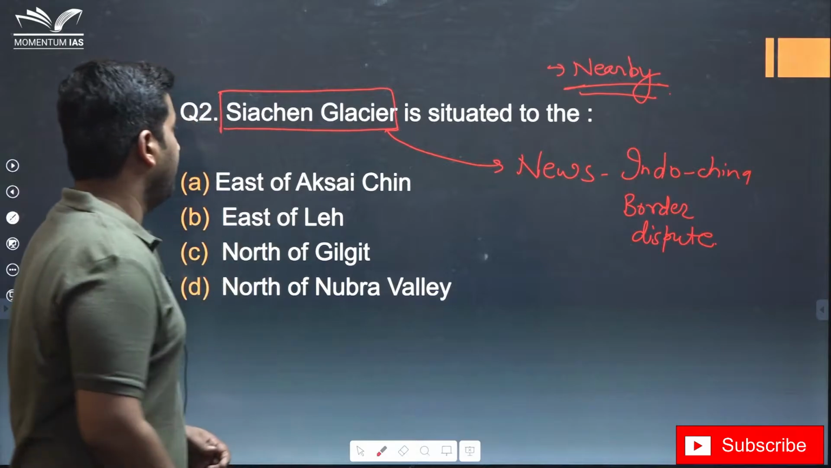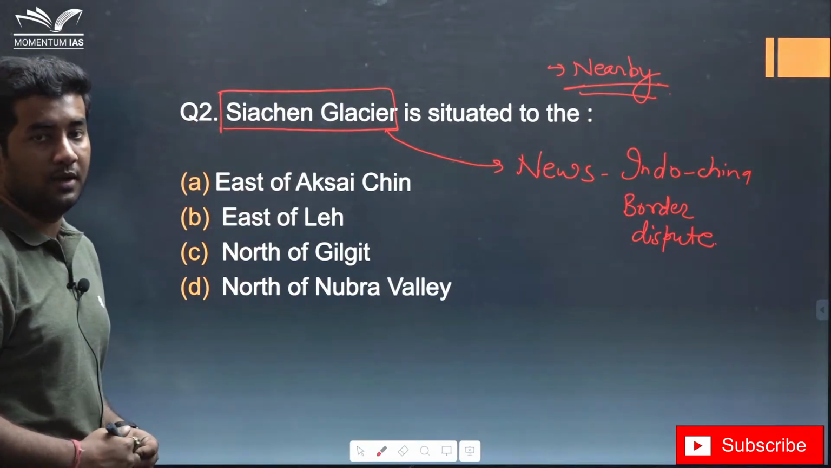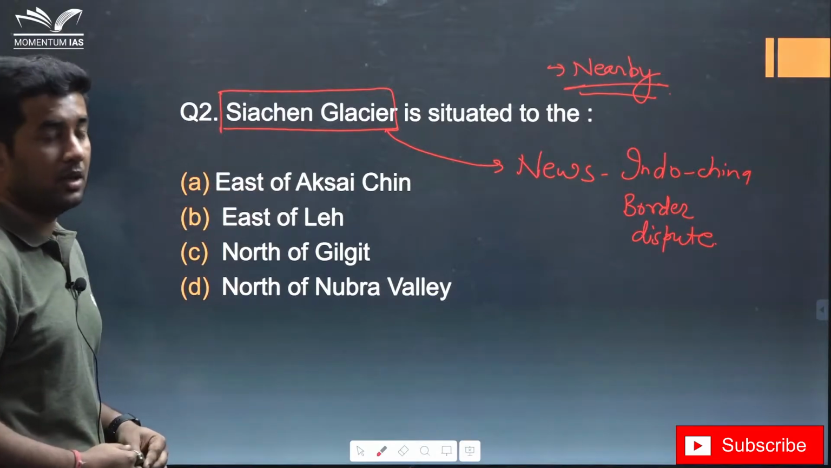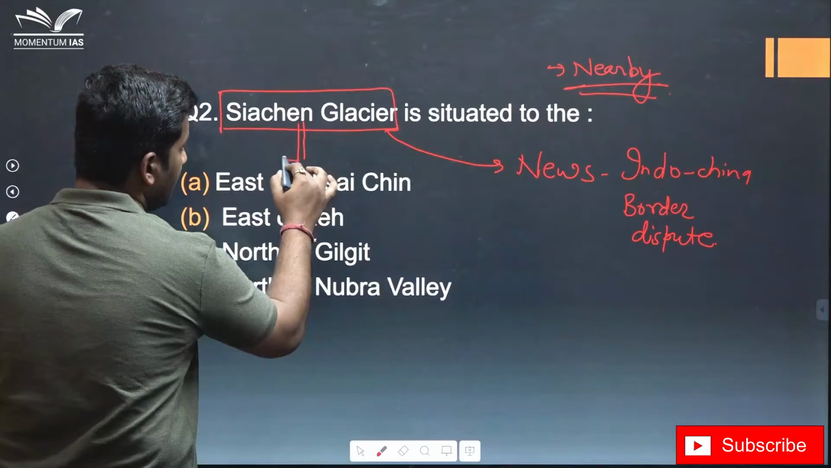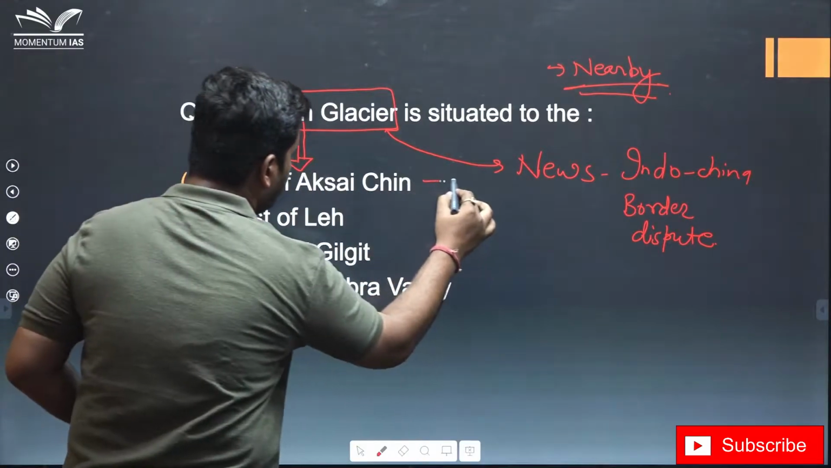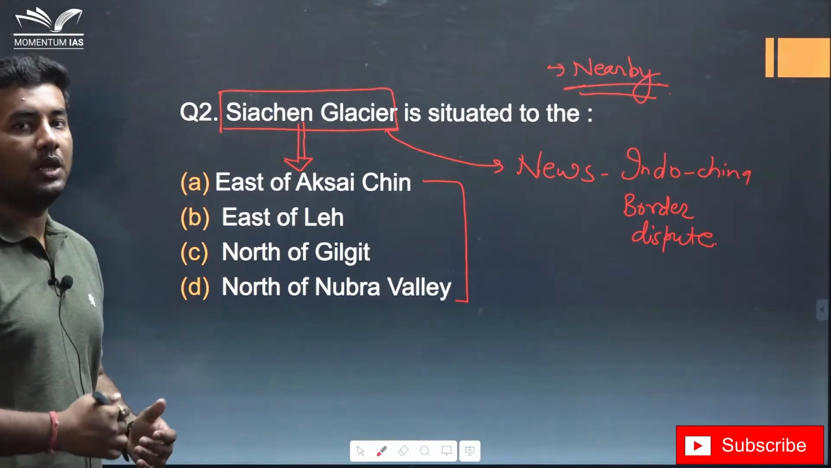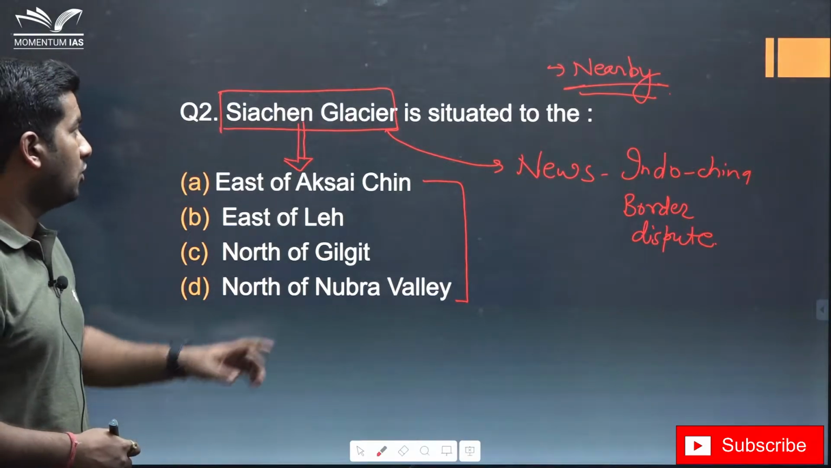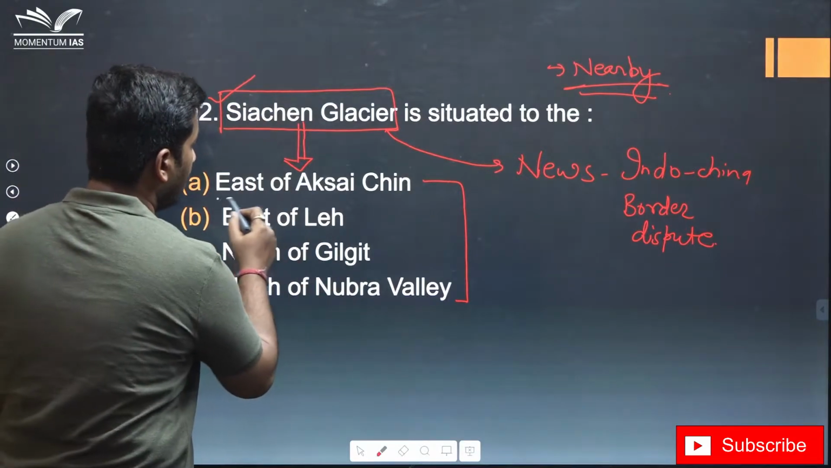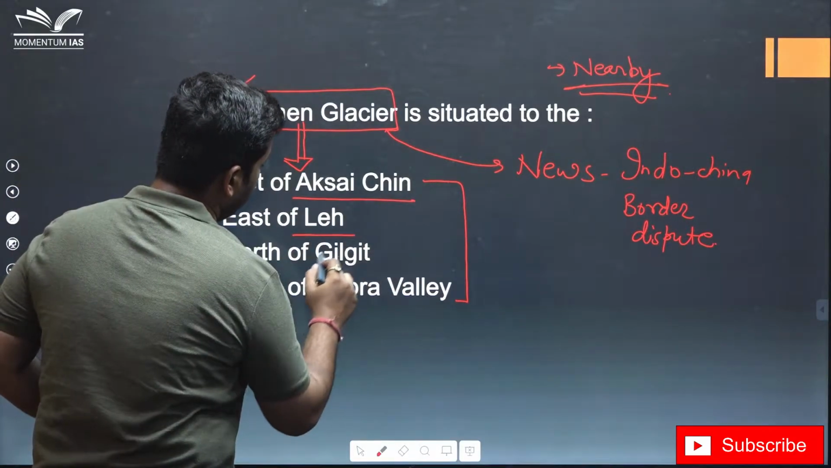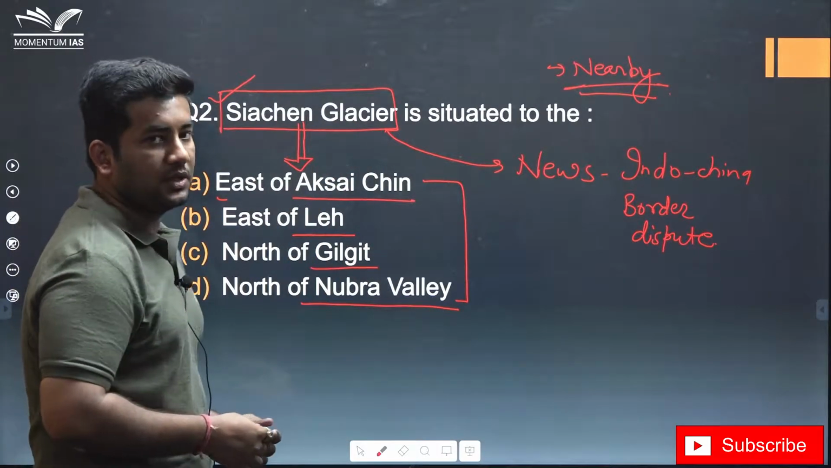Let's see what it says. They have simply asked where Siachen Glacier is situated. But the question is not so simple, because they have asked the location of Siachen Glacier with respect to these 4 options. This makes the question a little bit difficult, because not only do you need to know the location of Siachen Glacier, you need to know the location of Aksai Chin, Leh, Gilgit and Nubra Valley in relation to Siachen Glacier.